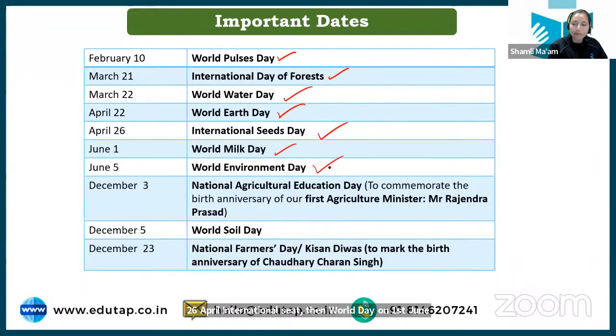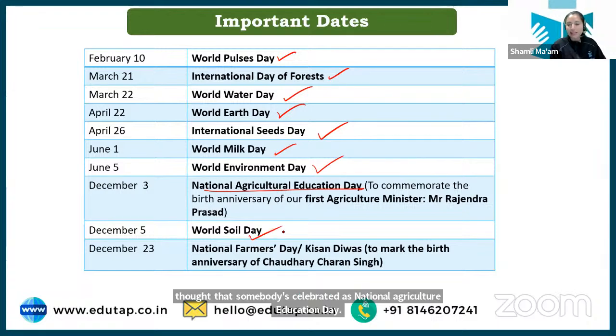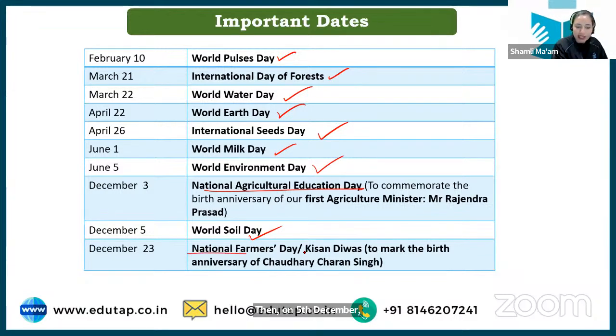World Environment Day, 5th June. 3rd December is celebrated as National Agriculture Education Day. Then on 5th December, World Soil Day is celebrated. And on 23rd December, National Farmers Day or Kisan Divas is celebrated.